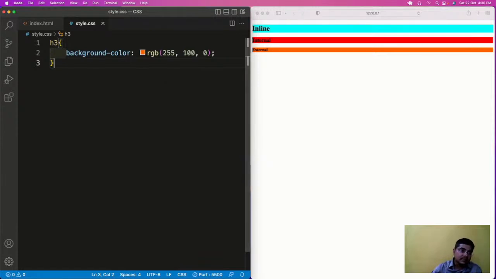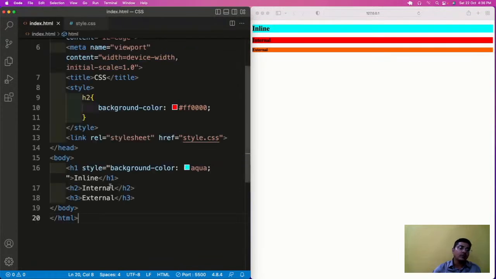The first one is simply typing the name of the color: red, green, blue, black, orange, like that. In this way there are around 140 color names in which you can simply type the name of the color, and the color is there in front of your eyes.